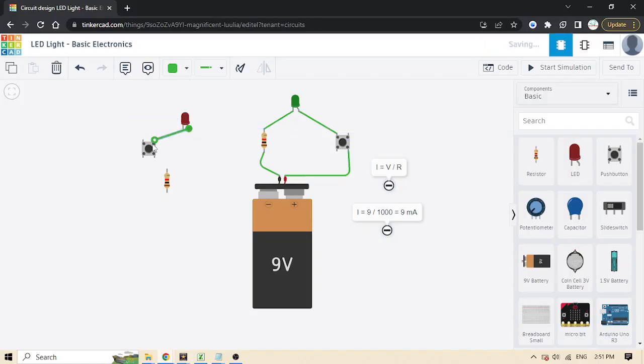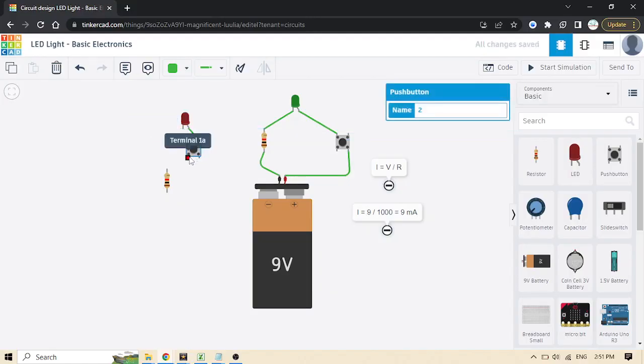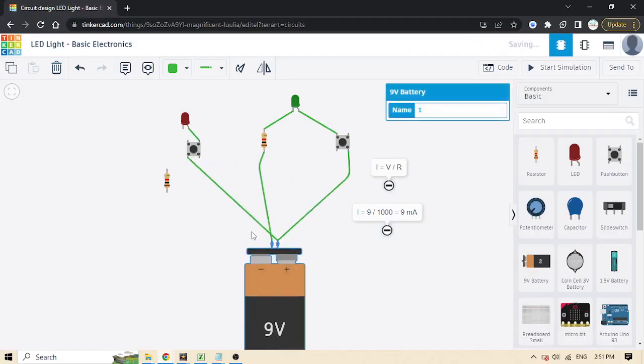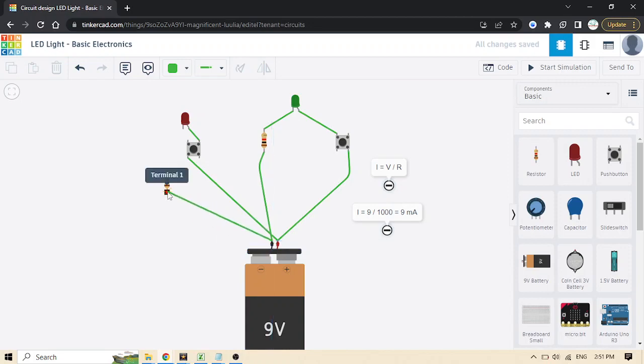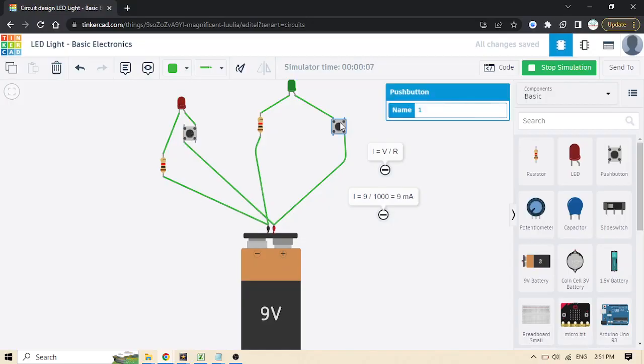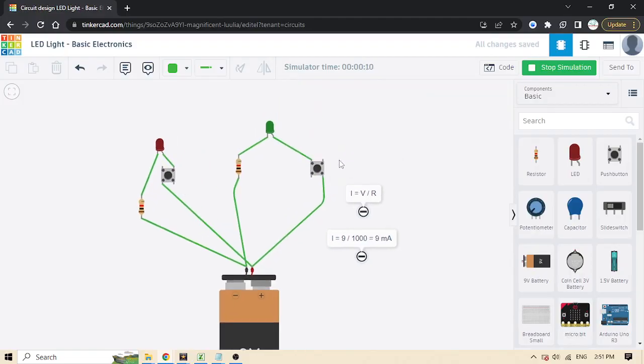Here the anode is connected to the push button, and then to the battery, and then the cathode is connected to the resistor, and then to the diode. Now we press start simulation again. Here the LED is illuminating, that red one, and that green one is also illuminating.